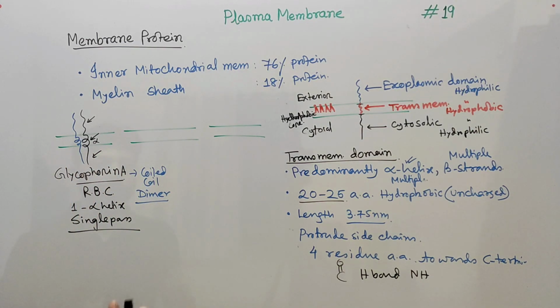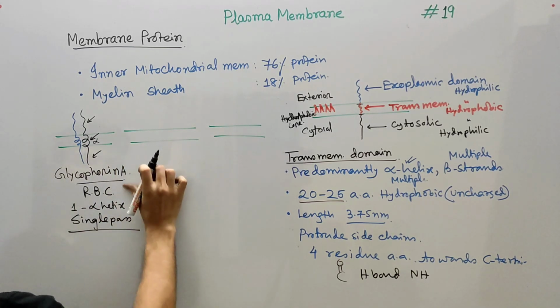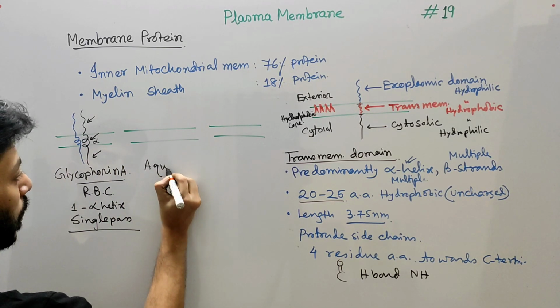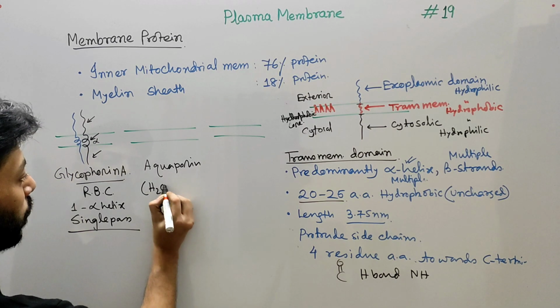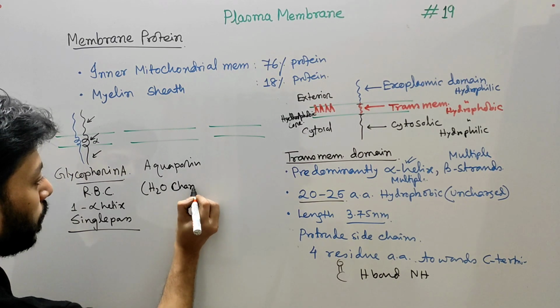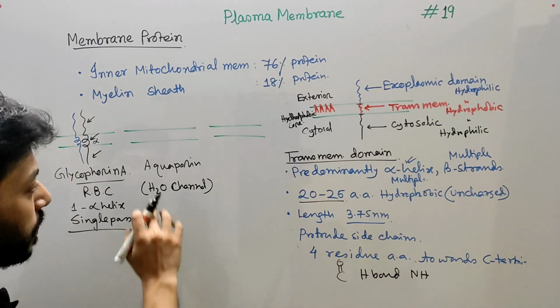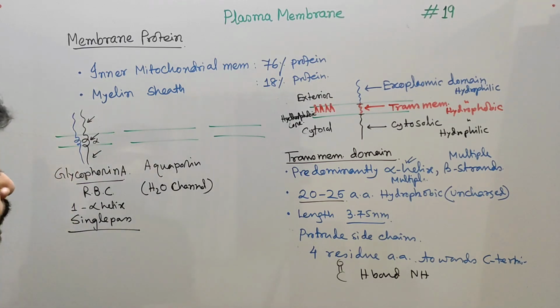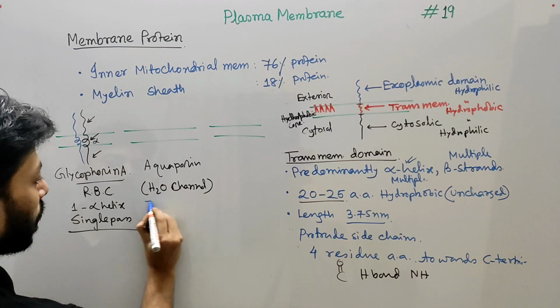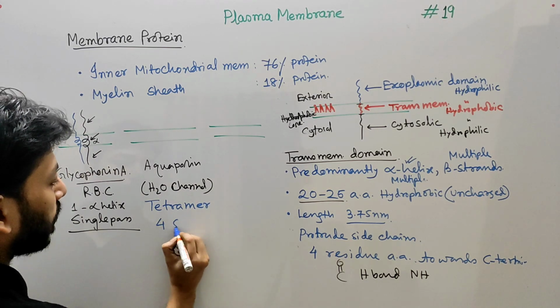Let's take another example, like aquaporin. This is actually a water channel protein. Also glycerol can pass through aquaporin. So this is an example of water channel proteins. Now aquaporin is actually tetramer in nature. That means there are 4 subunits.